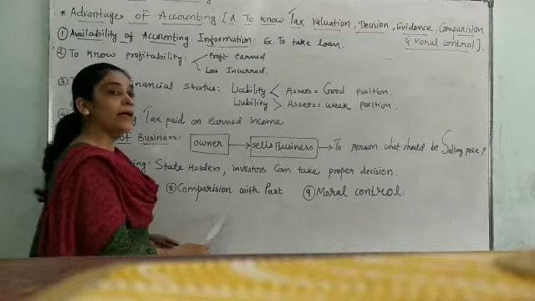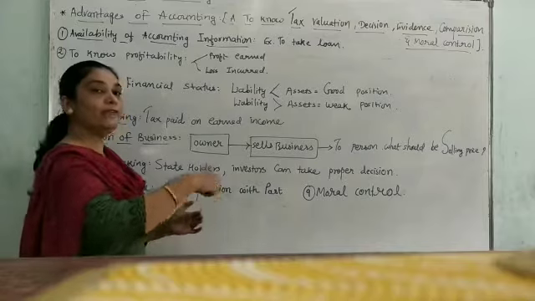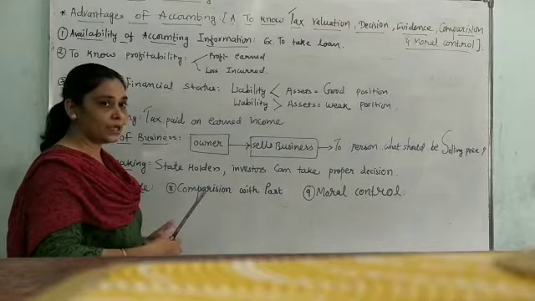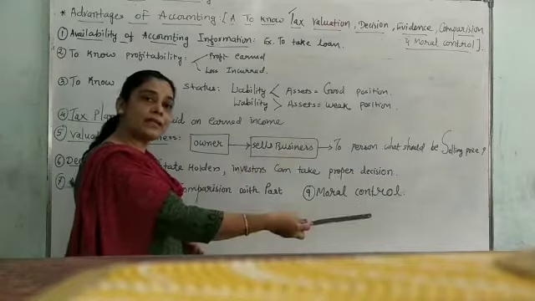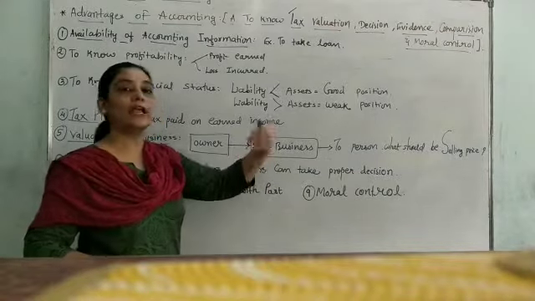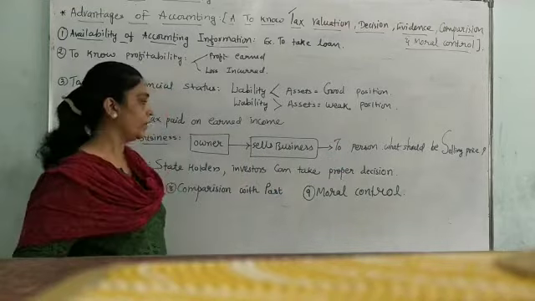Eighth point is comparison with the past. We write the books, then in future it becomes past data. So the past data can be compared with the present situation, so the future can be bright for our business. Accordingly, we can move.